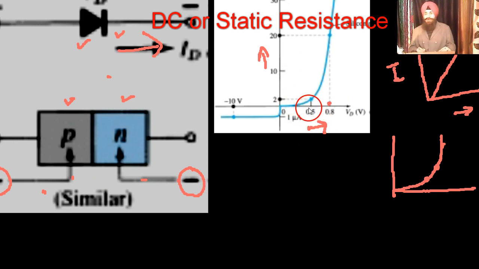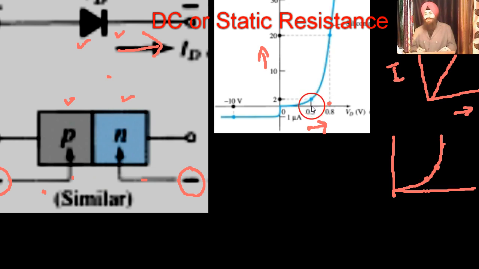If the voltage is 0.5, what is the resistance? Because when the diode is used in a practical application, a fixed voltage is given to the PN junction. Then it has some resistance because of the fixed voltage. So let's say the fixed voltage is 0.5.